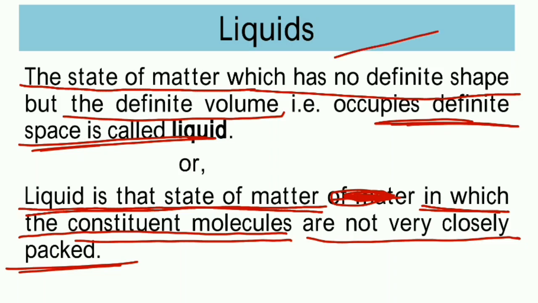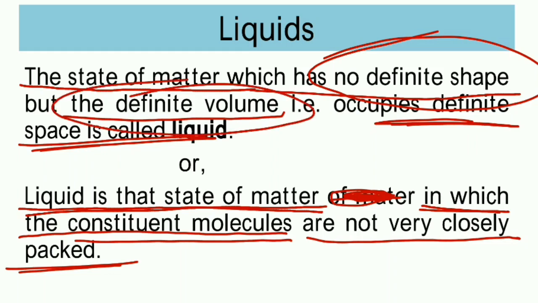It has no definite shape. A fixed shape it does not have, because if we pour the water into whatever vessel, it will take the shape of that vessel. If we pour the water in the glass, it will take the shape of the glass. If we pour the water in the jug, it will take the shape of the jug. It means the liquid does not have a fixed shape, but it has a fixed, definite volume.